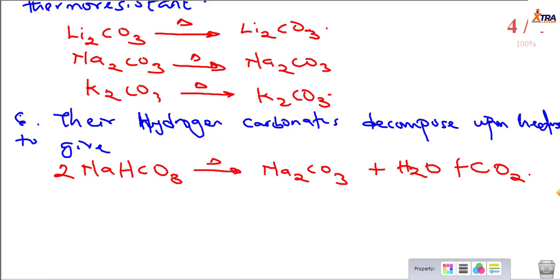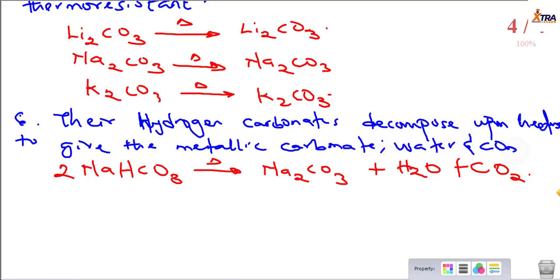So it decomposes to give the metallic carbonate, water, and carbon IV oxide gas. So this is what you have. And this reaction happens even for sodium and even for lithium and potassium. The same reaction happens. So the hydrogen carbonate decomposes upon heating to give that.